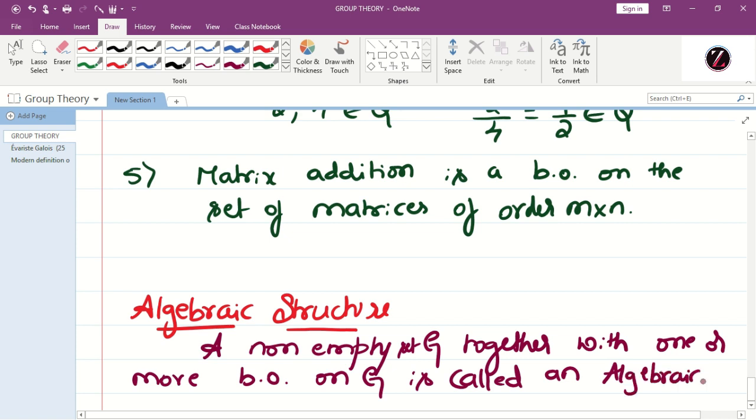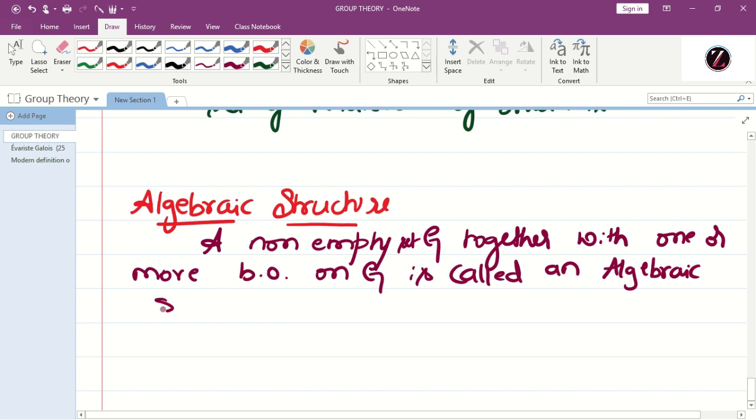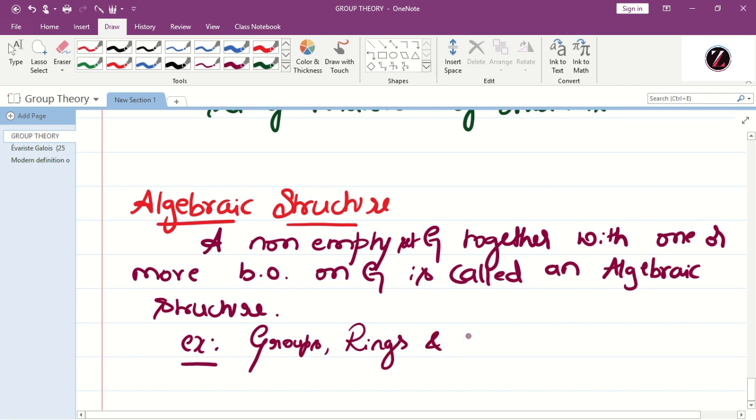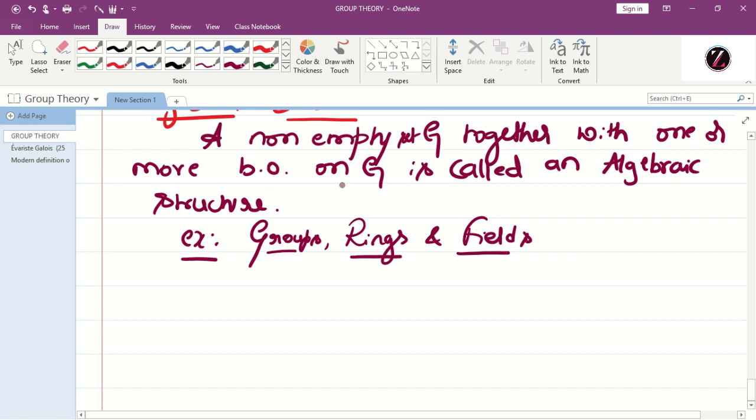Examples: groups, rings and fields, etc. These we are going to study in the next year. Group, in the next we are going to give examples. Those are the examples of algebraic structure. So a group also we can consider as an algebraic structure.